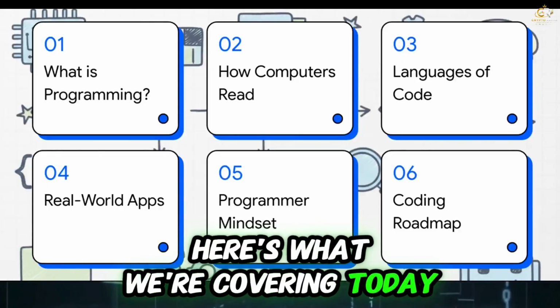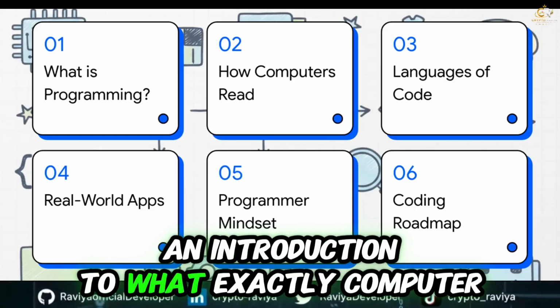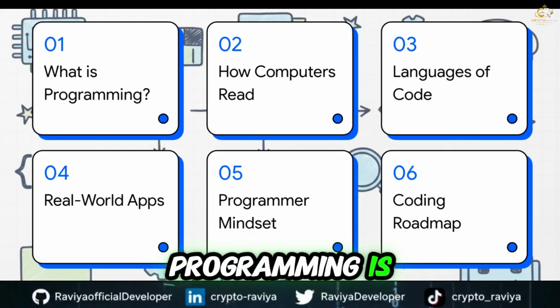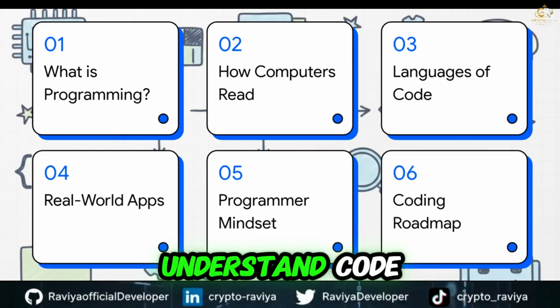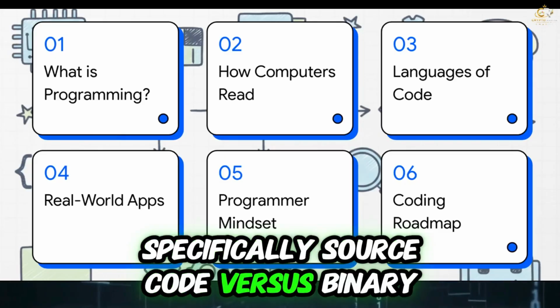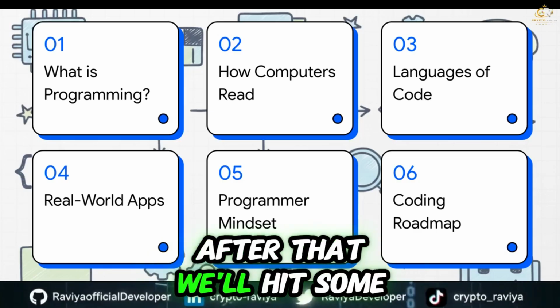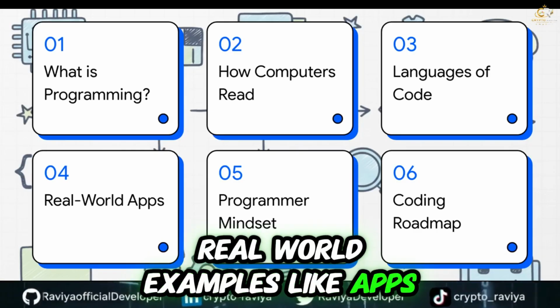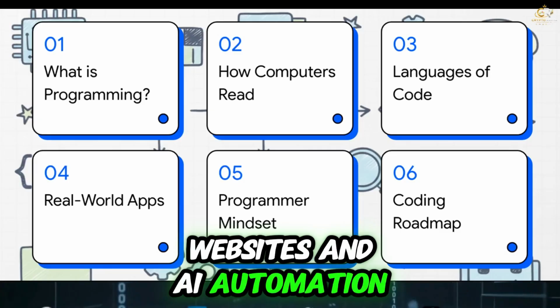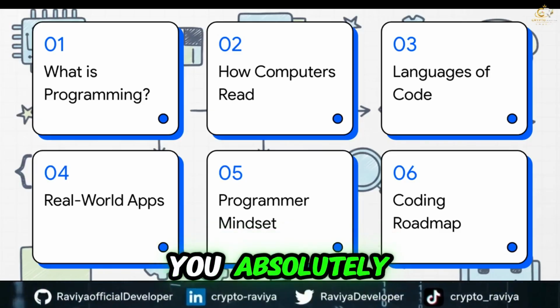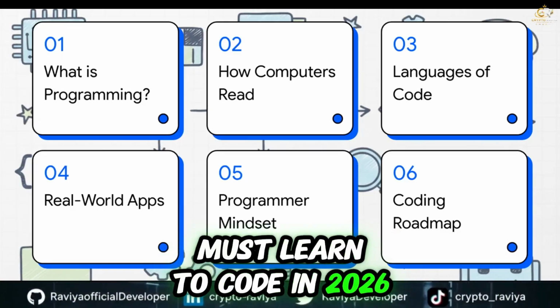Here's what we're covering today. First, an introduction to what exactly computer programming is. Then, we'll look at how computers understand code, specifically source code versus binary, and the role of compilers and interpreters. After that, we'll hit some real-world examples like apps, websites, and AI automation, before wrapping up with why you absolutely must learn to code in 2026.